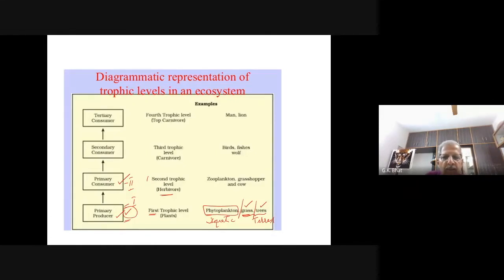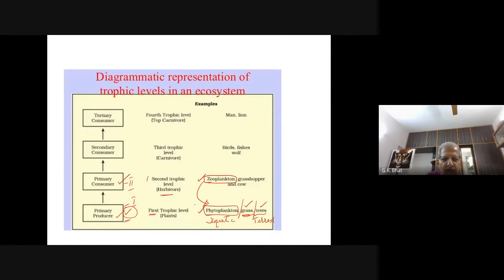The primary consumer in the aquatic ecosystem are zooplankton. Zooplanktons feed on phytoplankton. Zooplanktons are microscopic animals, floating animals, and phytoplankton are microscopic floating plants. So, in the aquatic ecosystem, primary consumers are zooplankton. Primary producers are phytoplankton. Of course, there are so many aquatic plants also, no doubt. But phytoplankton, like diatoms, we have already studied, they form more than 70% of the producers in the aquatic ecosystem.